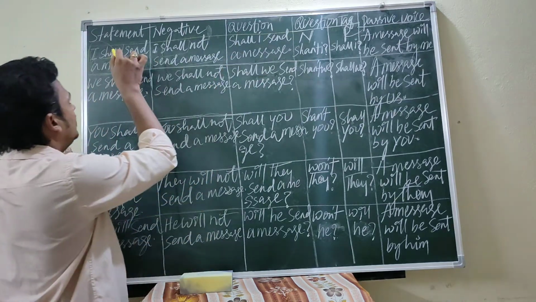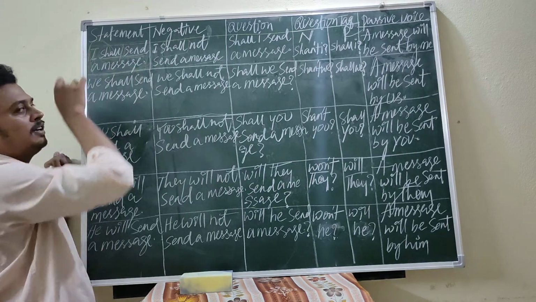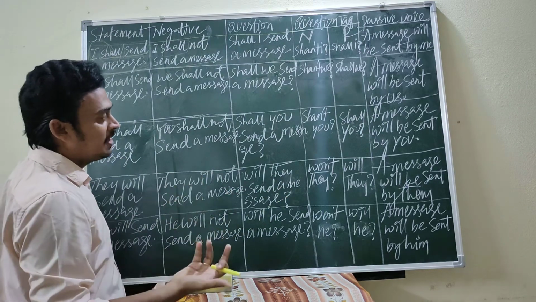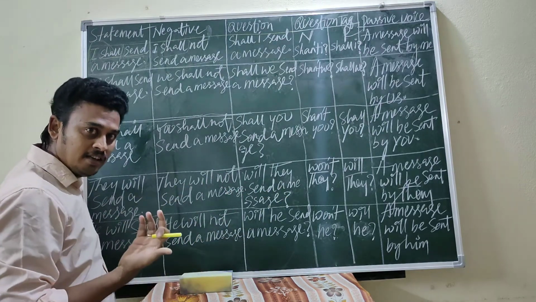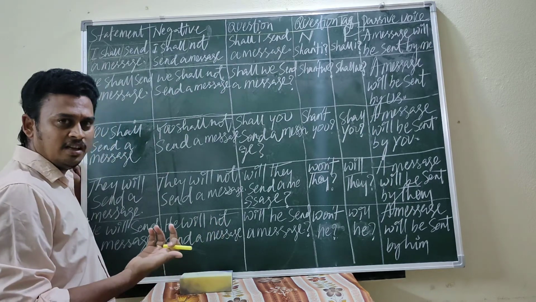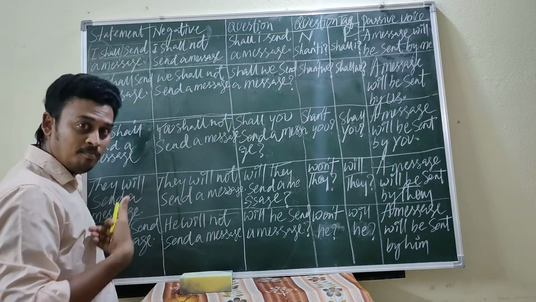Here see, what is the helping verb? Shall. Shall comes in the beginning of the sentence, then it becomes a yes or no question. Shall I send a message? Shall I send a message to my friends? Mom, you can ask, shall I send a message to my friends, ma'am or mom?